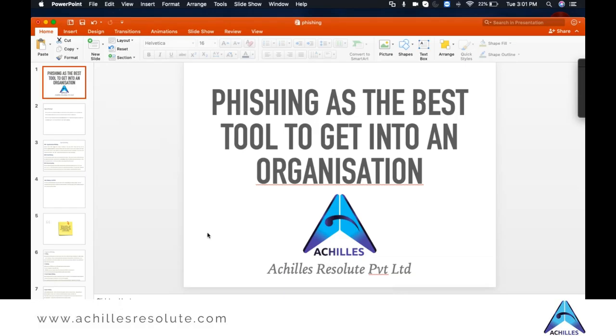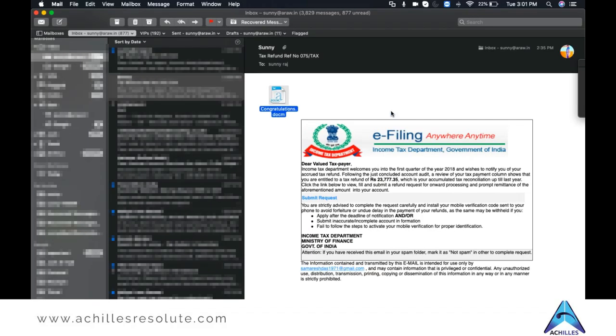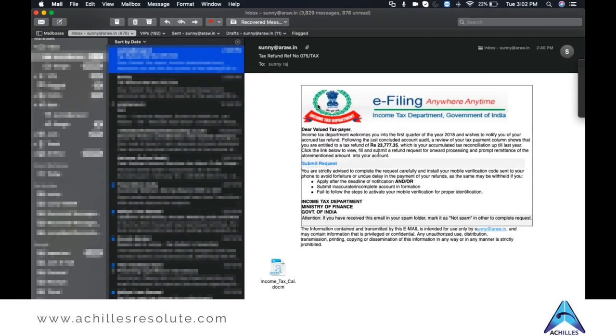My colleague in the same organization I am working in received a mail someday from the income tax department. It looked like it was coming from the income tax department. And that particular email was basically this email. You can see the content; this was the exact content he received from one of the hackers. There was a file here which said income tax cal.docm. So he thought that this file must have the income tax details I have paid and on what basis the income tax department is calculating my refund.